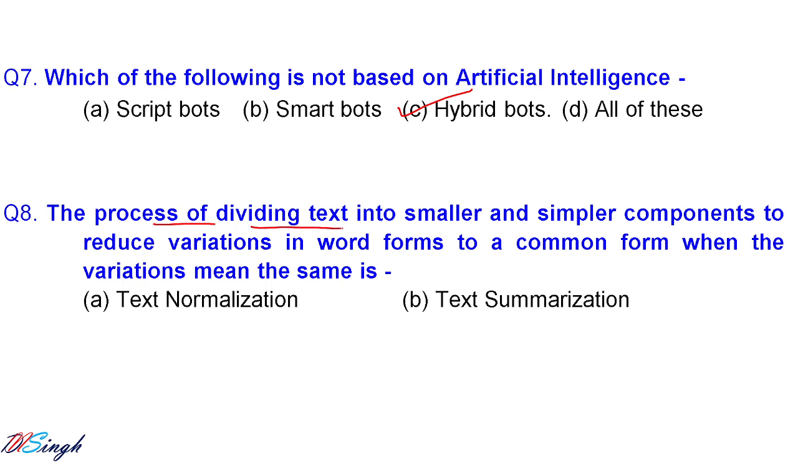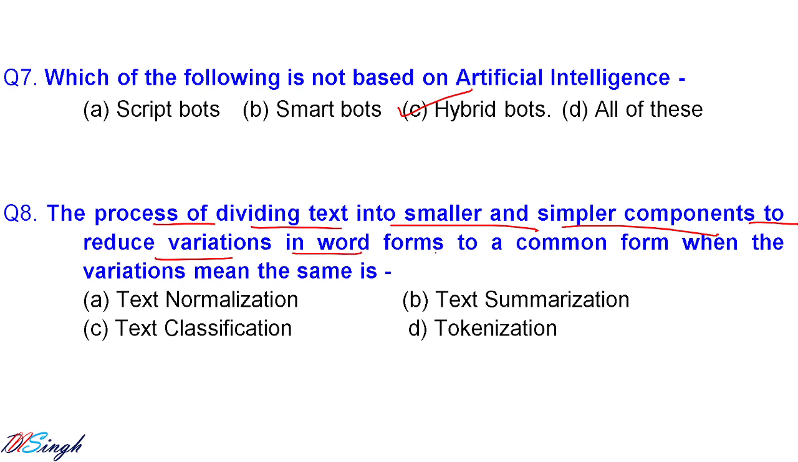The process of dividing text into smaller, simpler components to reduce the variety of word forms to a common form, when the variations mean the same thing. So this is called what? Text normalization. It is a prerequisite before applying the bag of words algorithm. So you will normalize the text. In that process you change the case of all the text, segmentation is done, and lemmatization and stemming are done. So text normalization is the process of reducing the variation inside the text without losing its meaning. Let us go for the next question.